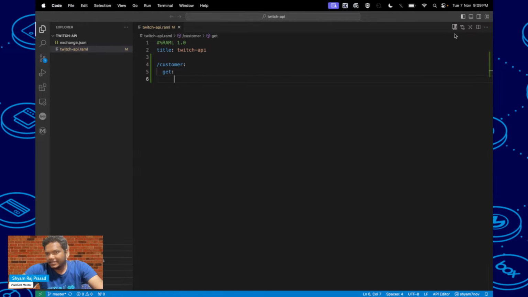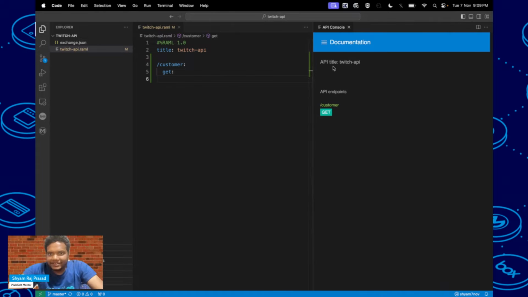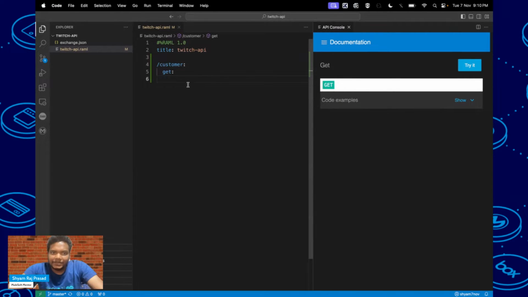You just have to click on this computer icon. Here you can see this is an API console, this is the API title, and this is the API endpoint. When you write more code, all the details and examples will be available here, and after that you can try it out also. So this is the first thing: you can design one API.